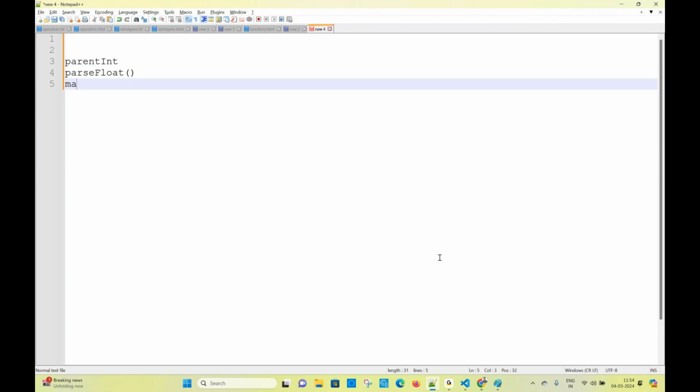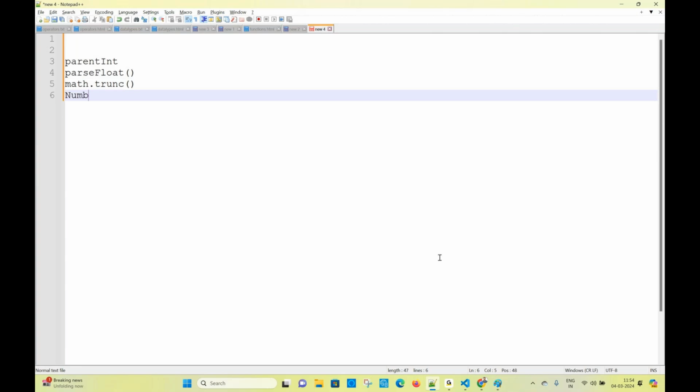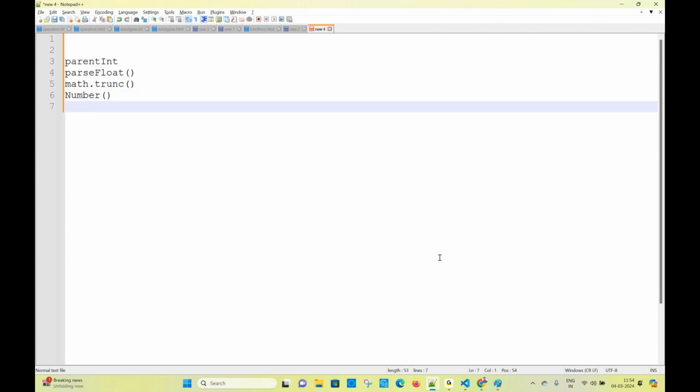Math.trunc is a method. The Number function, the Number object, and we have eval. There are five predefined methods for converting a string into a number. How to convert a number into a string?